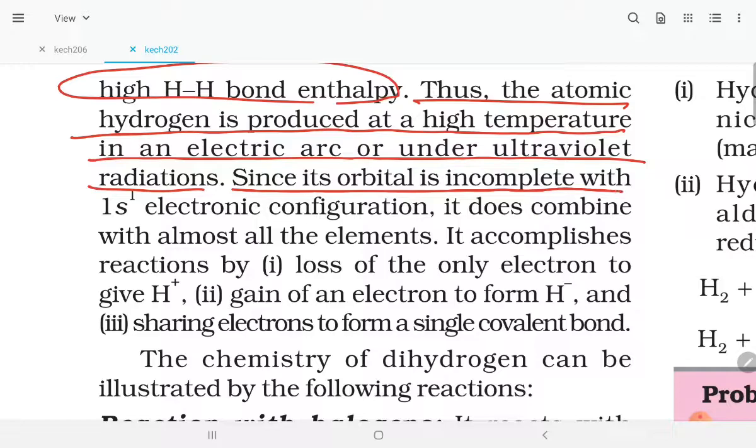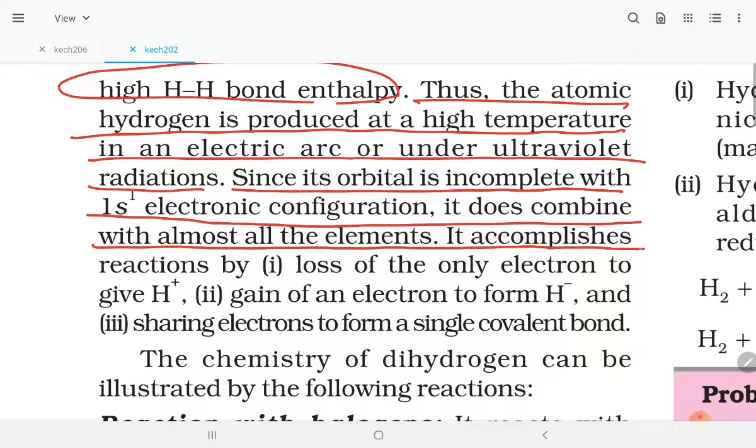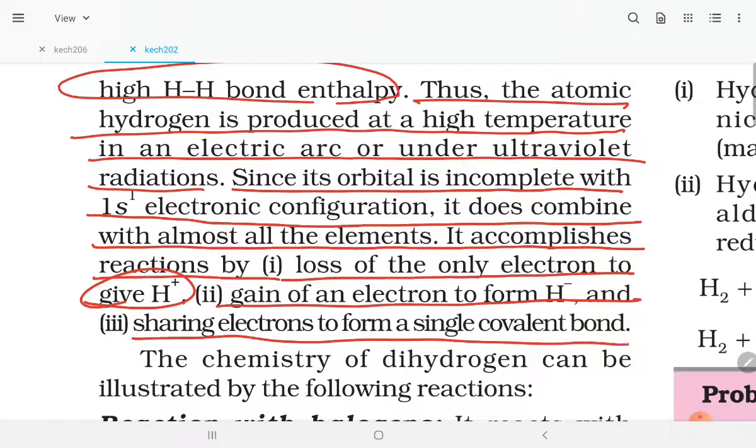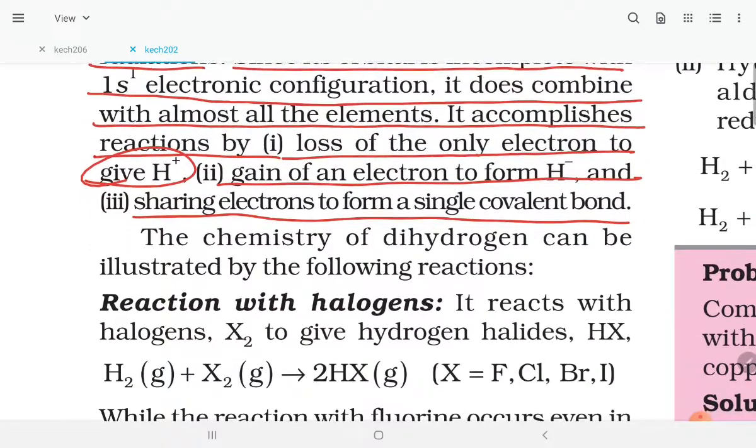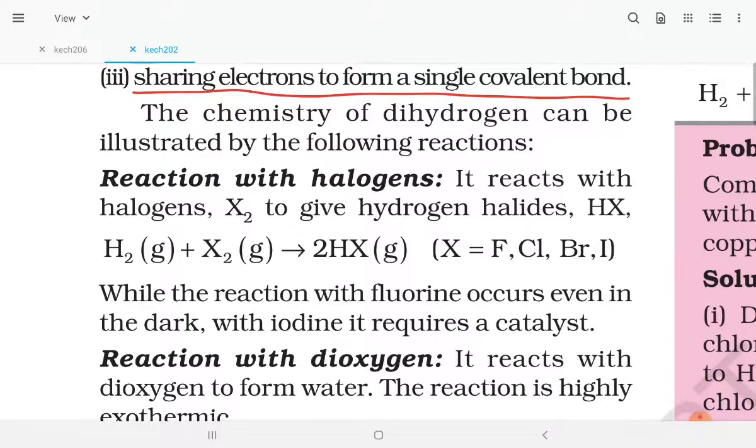Since its orbital is incomplete, with a 1s1 electronic configuration, it combines with almost all the elements. It accomplishes reactions by loss of its only electron to give the H plus ion, gain of an electron to form the H minus ion, and sharing of electrons to form a single covalent bond. So either it will lose the electron, or gain an electron to get the noble gas configuration, or share the electron, also reaching the noble gas configuration.